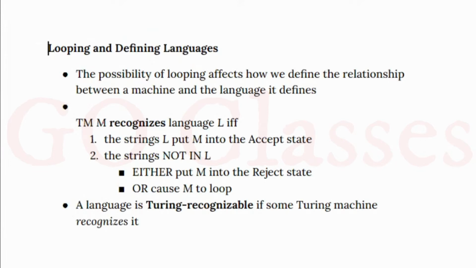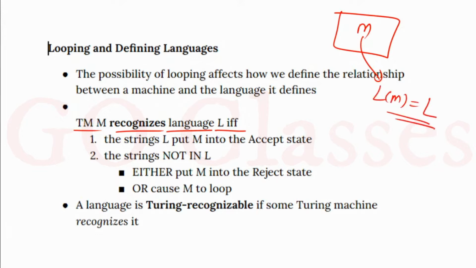Now when do we say that a Turing machine recognizes a language? A Turing machine recognizes a language L. What it means is that the language of this Turing machine is L. It means that on all the strings that belong to L, it will definitely enter into the accept state.